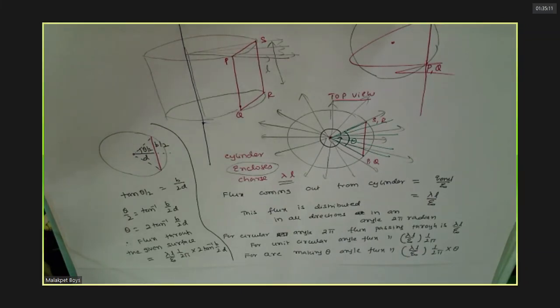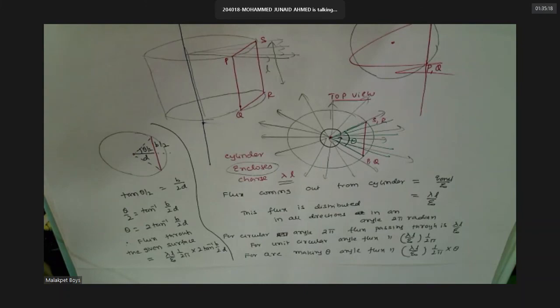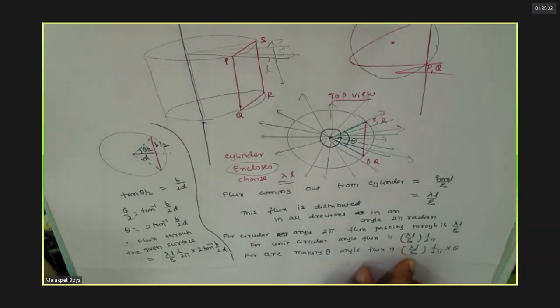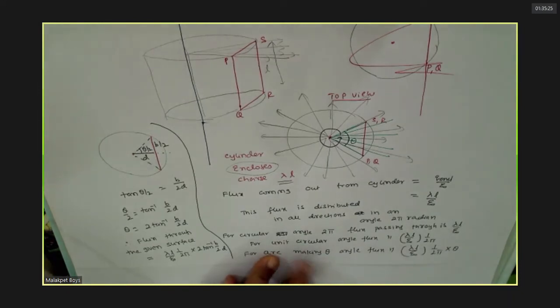Any doubt is there? Sir, after lambda by L epsilon naught, is it 1 by 2 pi? The last line you wrote, sir, for this one. For this arc making an angle theta.